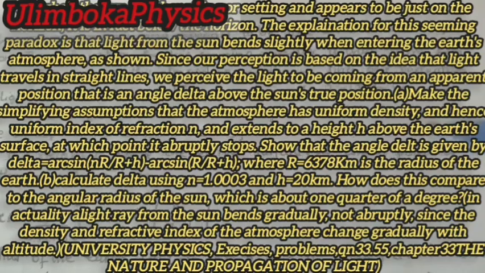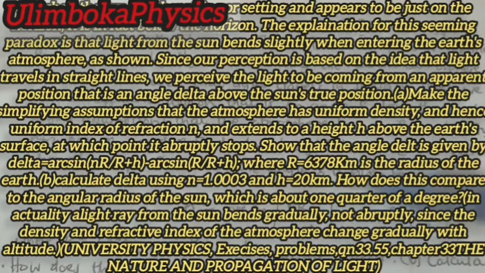Part A: make the simplifying assumptions that the atmosphere has uniform density and hence uniform index of refraction n, and extends to a height h above the Earth's surface, at which point it abruptly stops.